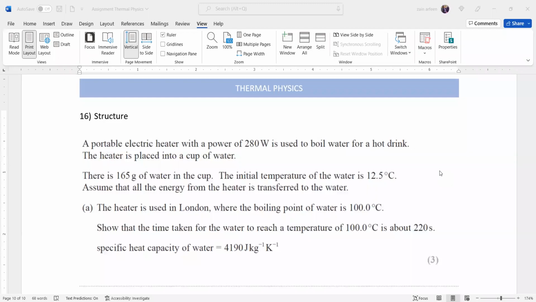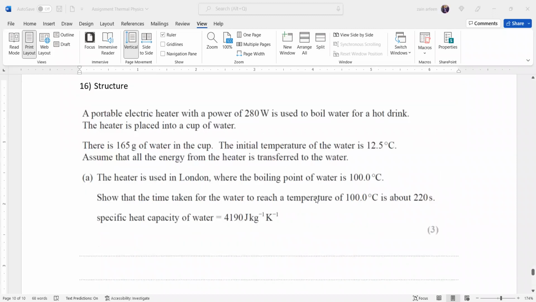In this question, we have a portable electric heater with a power of 280 watts. It is used to boil water for a hot drink. The heater is placed into a cup of water. There are 165 grams of water inside the cup. The initial temperature of the water was 12.5, and because we want to boil it, the final temperature should be 100.